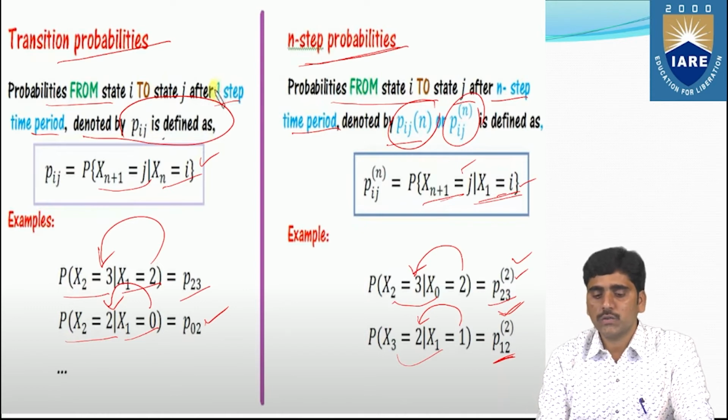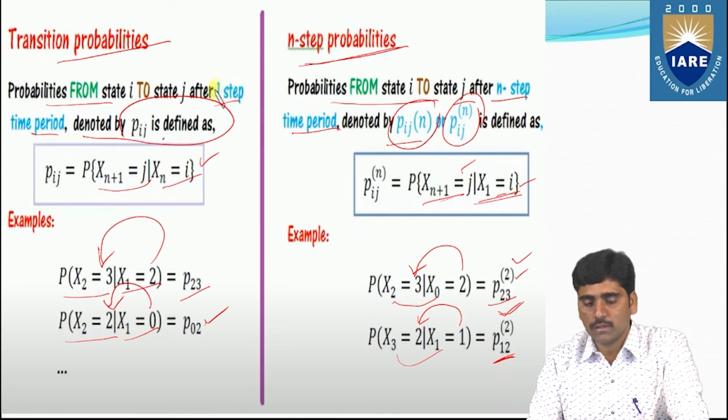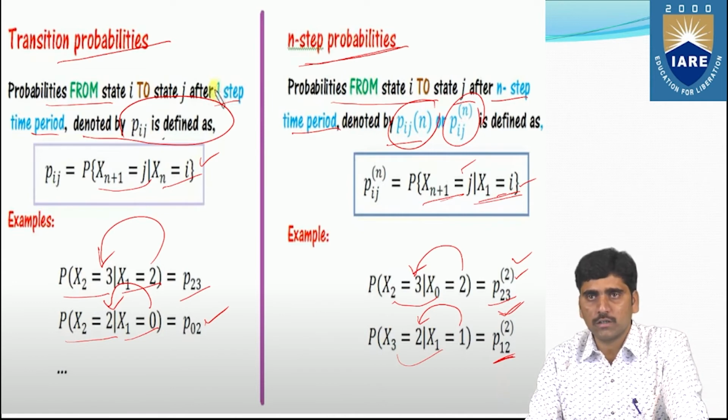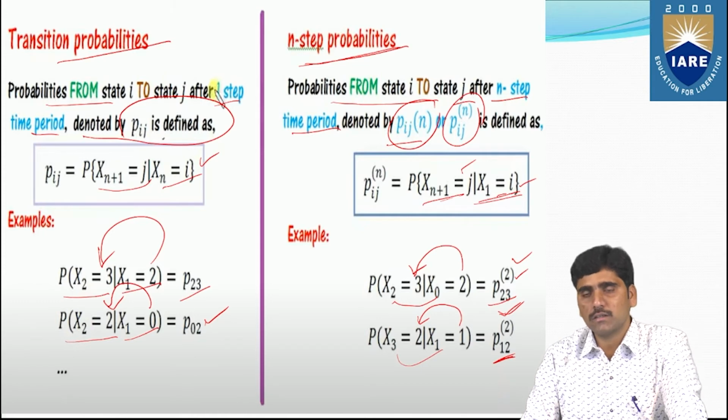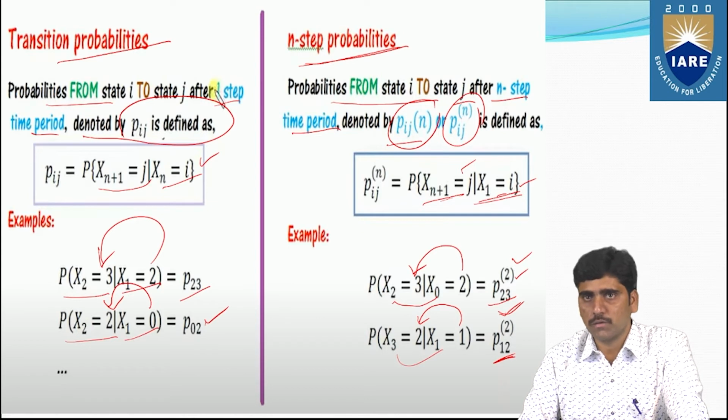That is the way you can understand the difference between the transition probability, the one-step probability, and the n-step probability. The one-step probability denotes a one-step time period, and the n-step probability denotes an n-step time period. So that is about the n-step and transition probabilities.